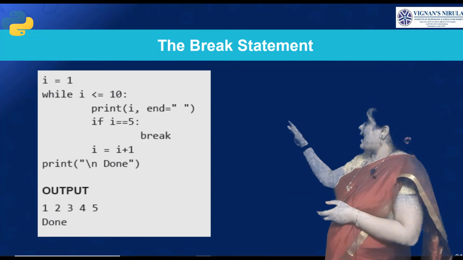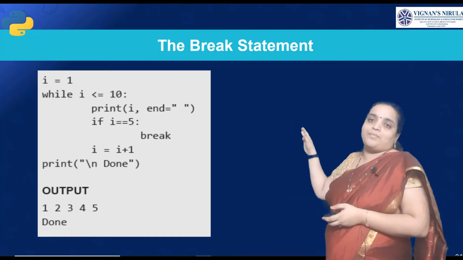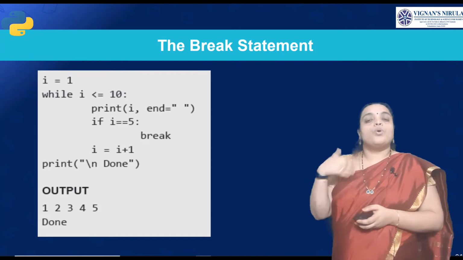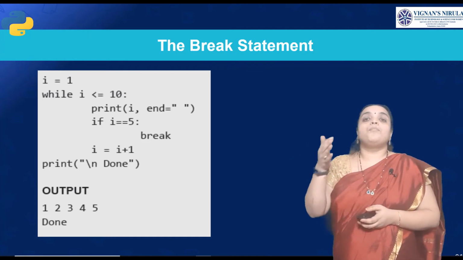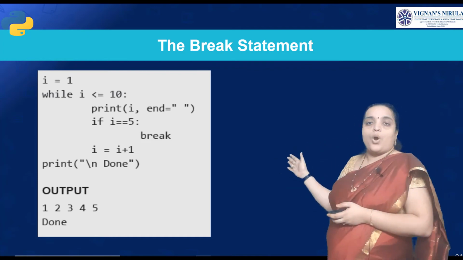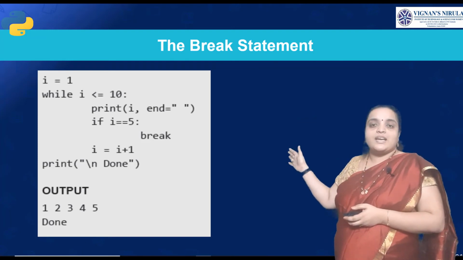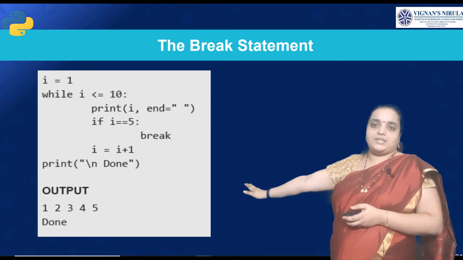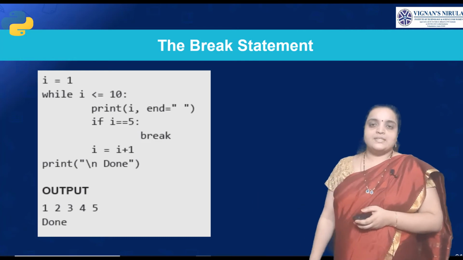Then what will be printed? It will print the values up to 5. After that it will break the loop and come to the outer statement. That is done. Is that clear?